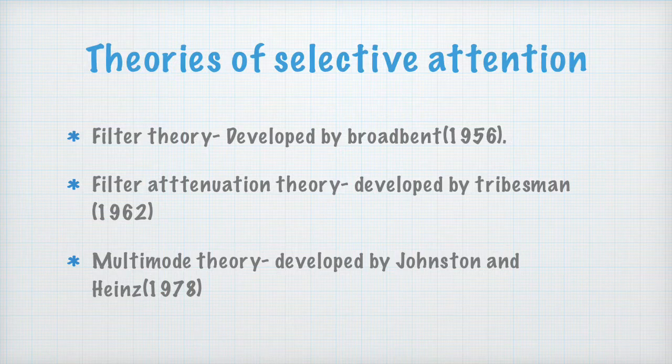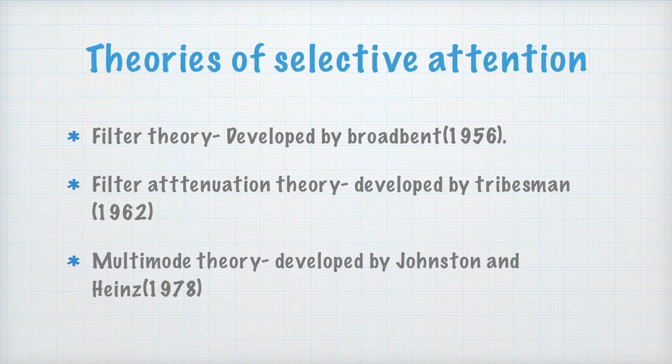Others are screened out in the beginning itself. But according to filter attenuation theory, they are not screened out. Just that the other stimuli get weakened and one stimulus remains strong and goes to higher levels of processing. Even other stimuli also go for higher levels of processing, but they get weakened.